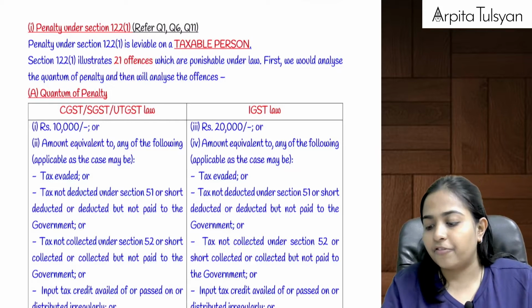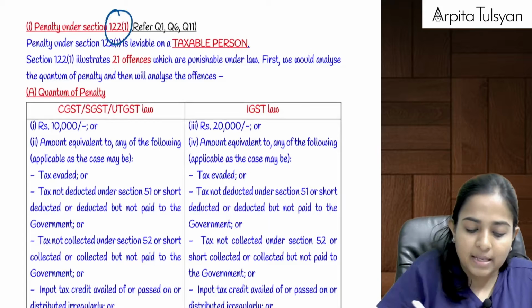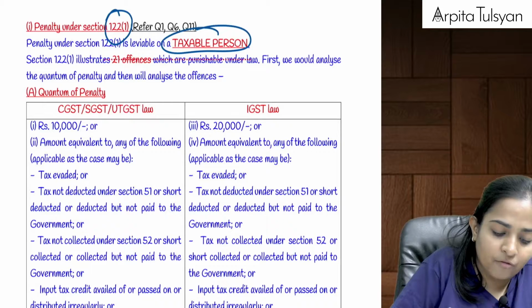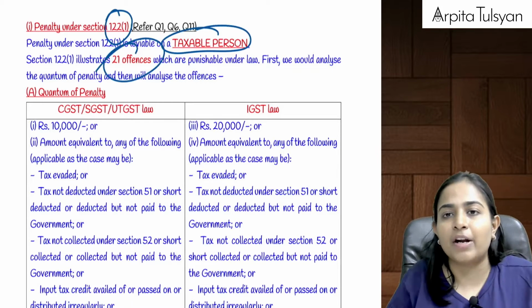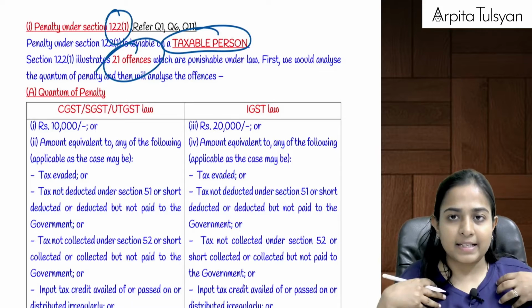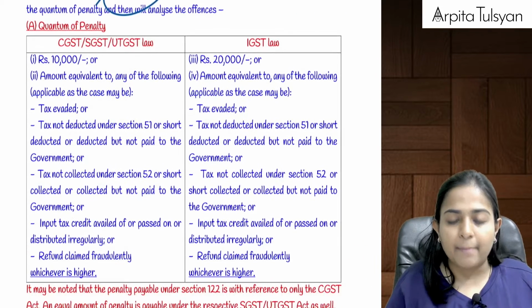Let's start with the first one, that is section 122(1). 122(1) is the penalty which is levied on every taxable person who is involved in any one of these 21 offences listed below. So if there is a taxable person involved in any of the 21 offences, then he will be liable for a penalty.